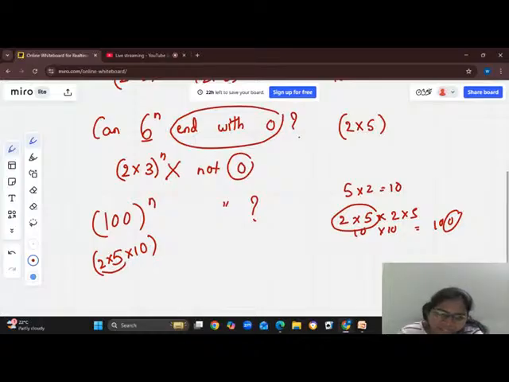Yes, I can write it in the 2 into 5 form, so it can end with 0. If you can write it in the form of 2 into 5, just say yes, it can end with 0. If you are not able to write it, it can't end with 0. This is a trick I want to tell you.